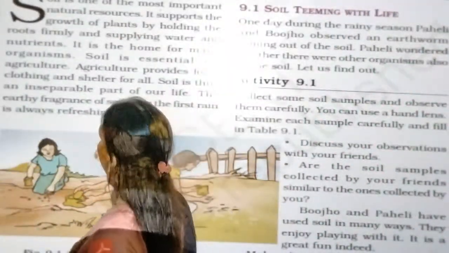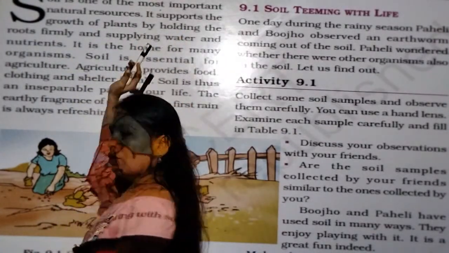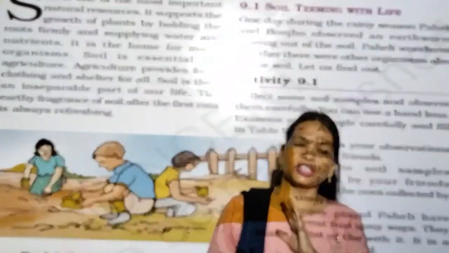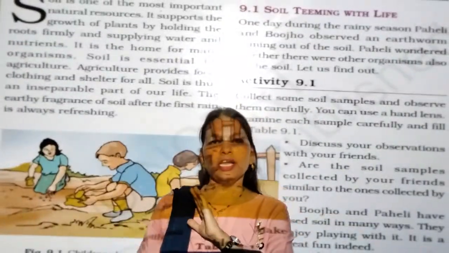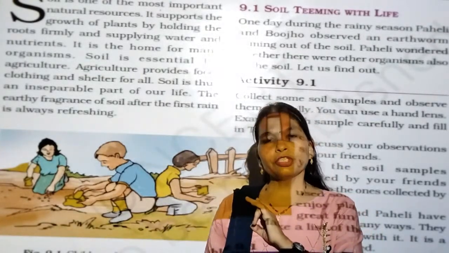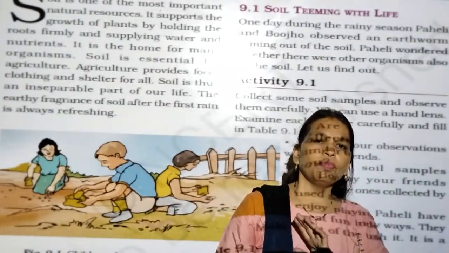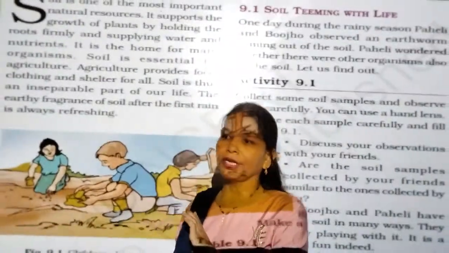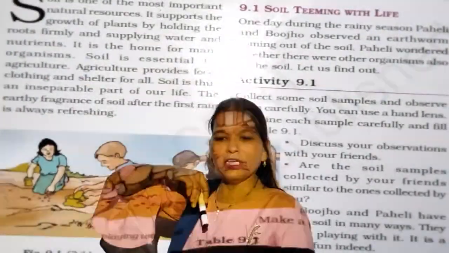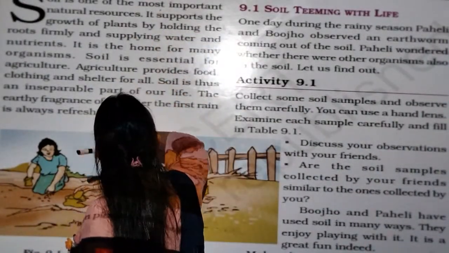Okay, chapter number 9. Soil is one of the most important natural resources. We know like trees and mountains, soil is also formed naturally due to natural calamities like volcano and earthquake, and rocks form, and the rocks are converted into minute particles of rocks and converted into the soil. So this way naturally soil is formed. Soil is one of the most important resources naturally.